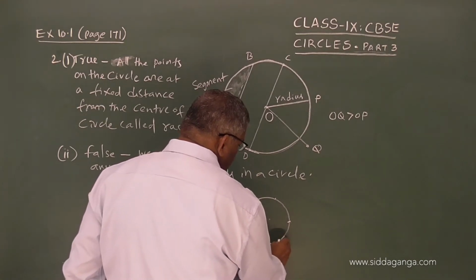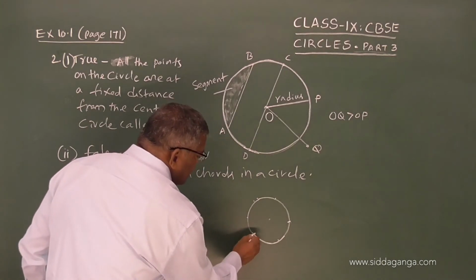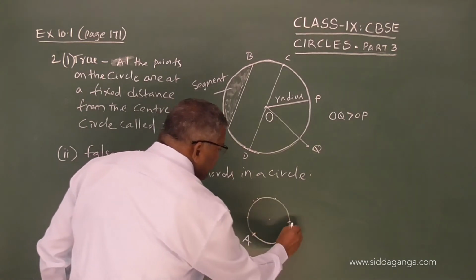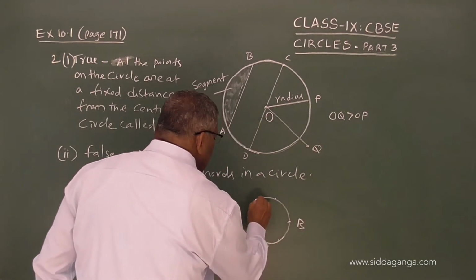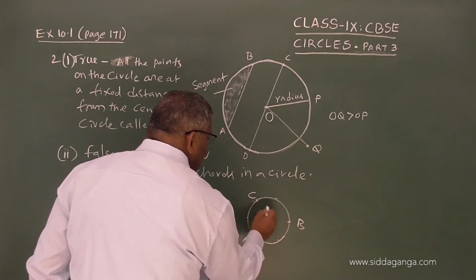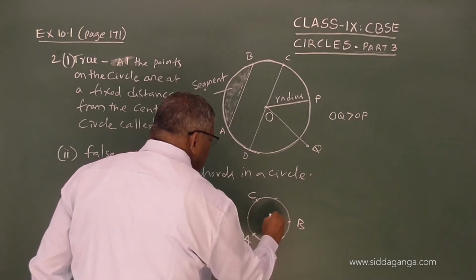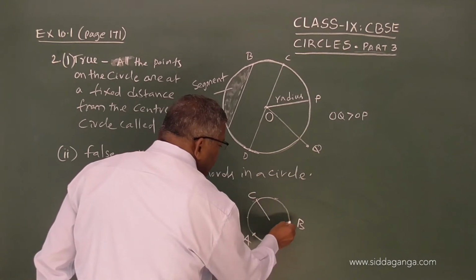So, suppose I take this as A, this as B and this point as C. I will draw a radius from each of these points.